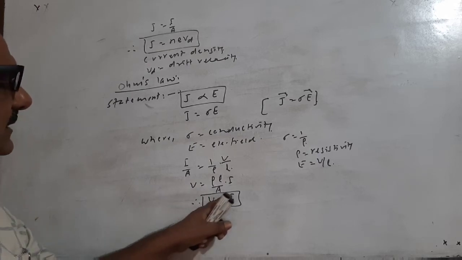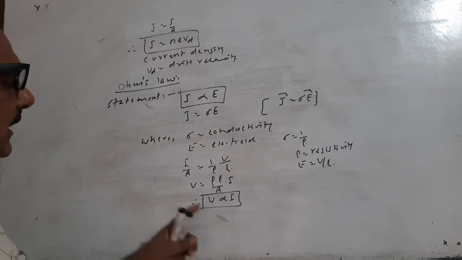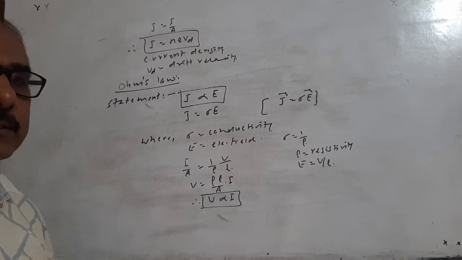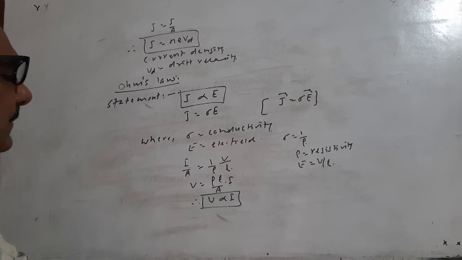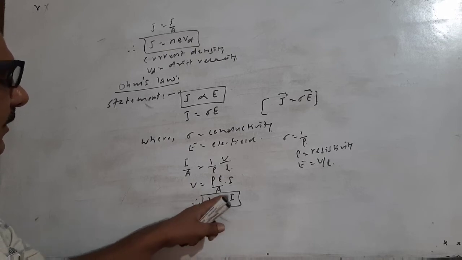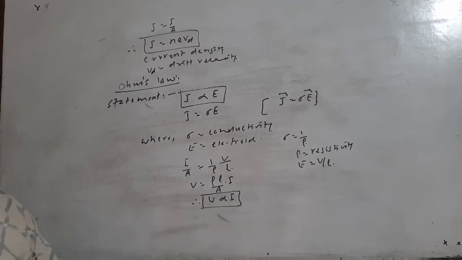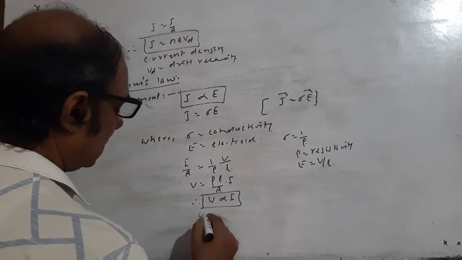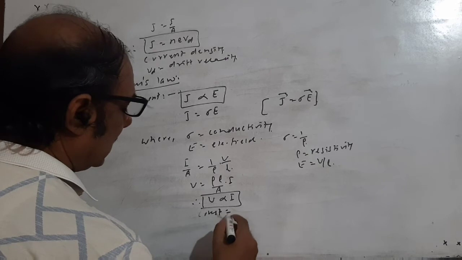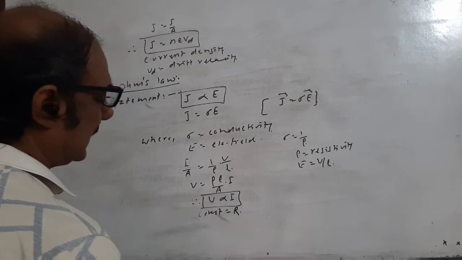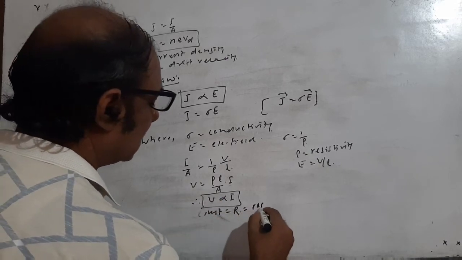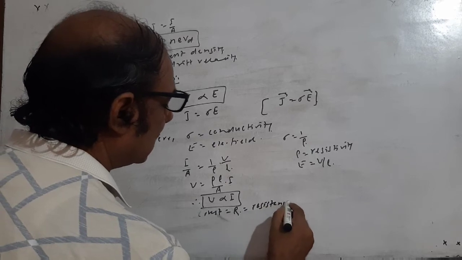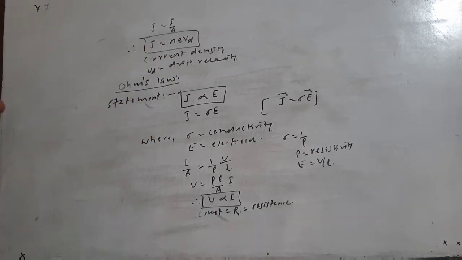So the potential difference is directly proportional to the current, when the physical conditions remain constant, like temperature and pressure. The potential difference applied across the conductor is directly proportional to the current. And here the constant is considered as R, and this is known as the resistance of the material.